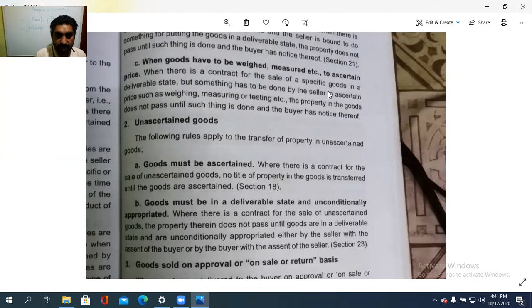Unconditionally appropriated. Condition is not there, but the goods are in a deliverable state, so that maybe the property will be passed. But the main thing is what? The goods are to be an ascertained one, isn't it? So, where there's a contract for the sale of unascertained goods, the property therein does not pass until the goods are in a deliverable state.